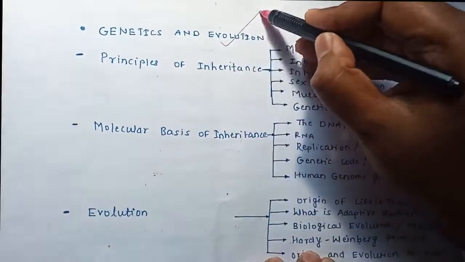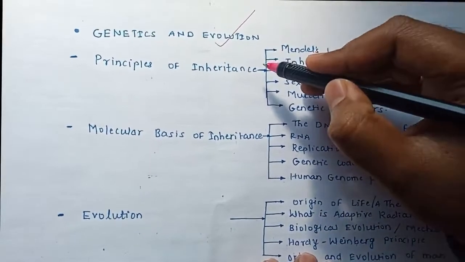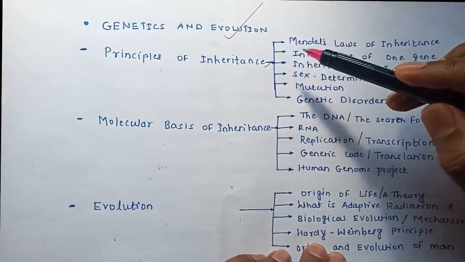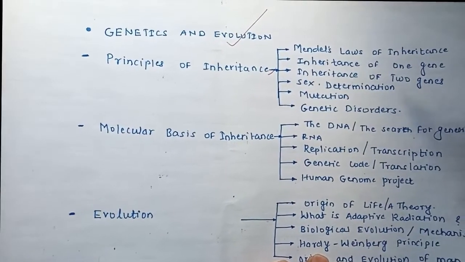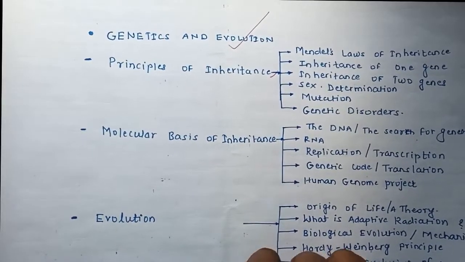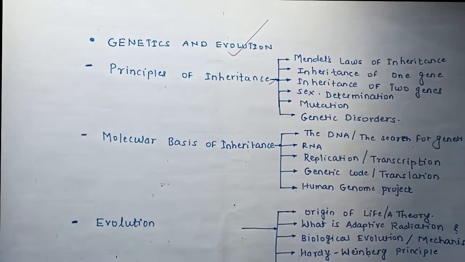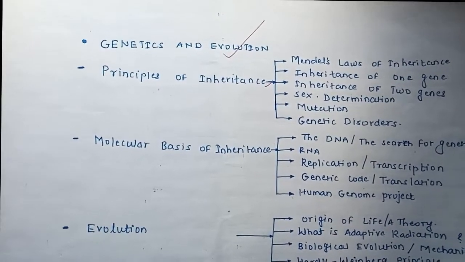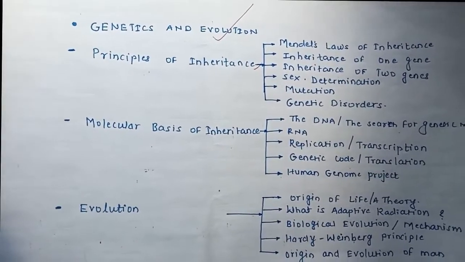Anyways, this topic of genetics and evolution basically consists of 3 chapters. First is principles of inheritance and variation, and this topic is related only to Mendelism. So we know the father of modern genetics, Gregor Mendel, worked on pea plants. We know about it.